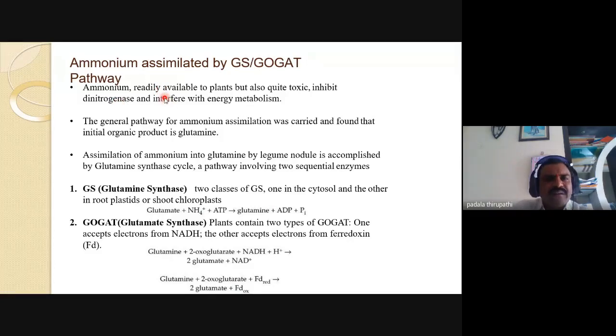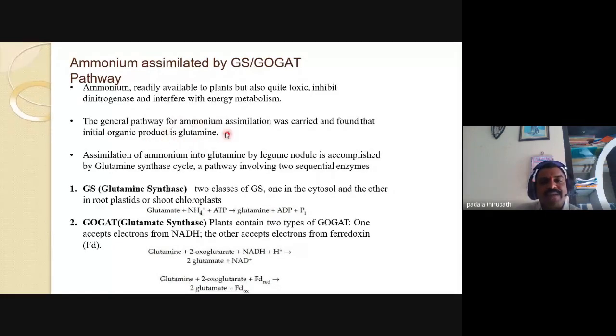Ammonia is readily available to plants, but also quite toxic. It inhibits dinitrogenase and interferes with energy metabolism. Remember, my dear friends, compared to nitrate, nitrite is very toxic, and ammonium is also quite toxic. This is the important point. Then the general pathway for ammonium assimilation was carried out and it was found that the initial organic product is glutamine.